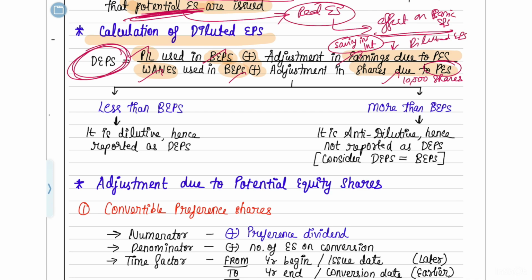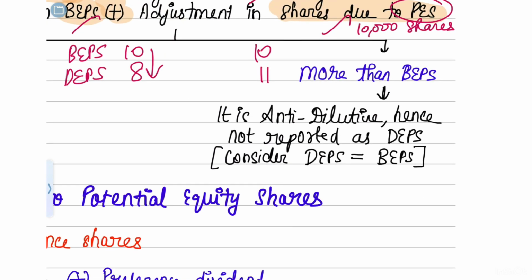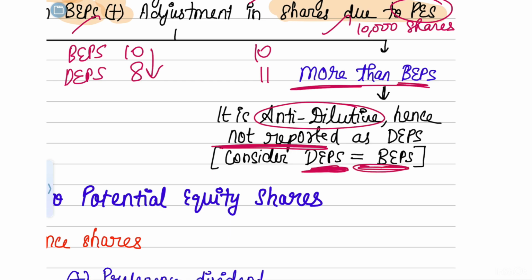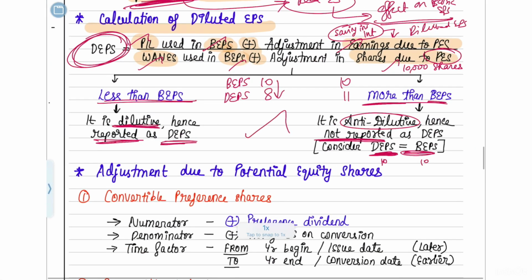Now here, if the diluted EPS is less than basic EPS, suppose your basic EPS, as I told you, was 10 rupees and diluted EPS is 8 rupees, that means it's a reduction in EPS, then it is called dilutive and you will be reporting it. But if the basic EPS was 10 rupees and diluted EPS becomes 11 rupees, that means it has not reduced, it is more than the basic EPS, then it is anti-dilutive. So you need not report it. You can directly consider that DEPS will be equal to BEPS. When you are reporting, you can directly show both BEPS and DEPS as 10. I hope you understood this part also.